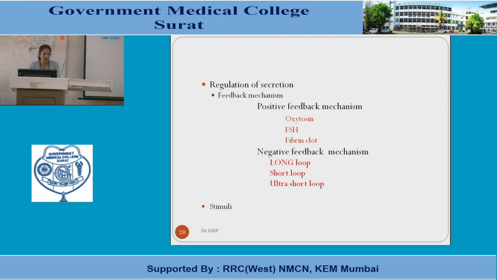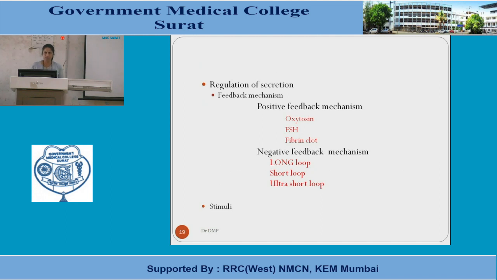Another important thing to be discussed with hormones is the regulation of the secretions. So here you should know the various terminologies regarding the control of secretion. There are two different mechanisms, namely the positive feedback mechanism and the negative feedback mechanism.